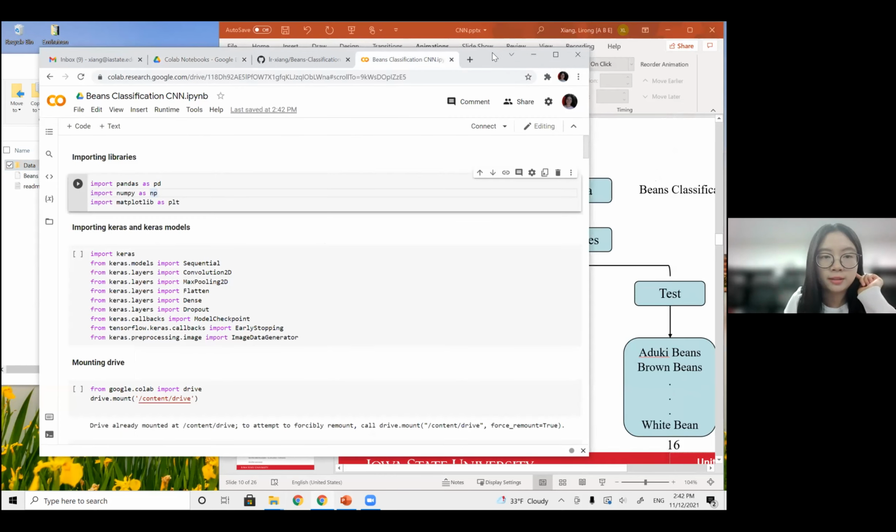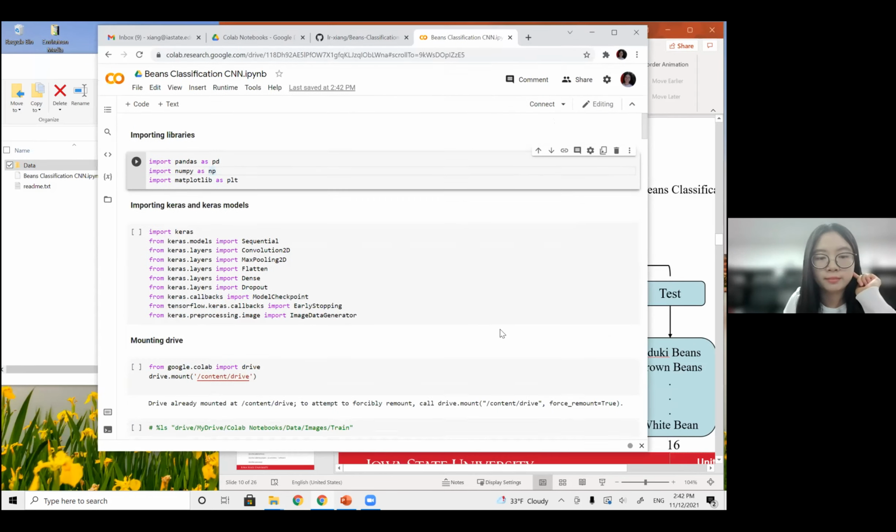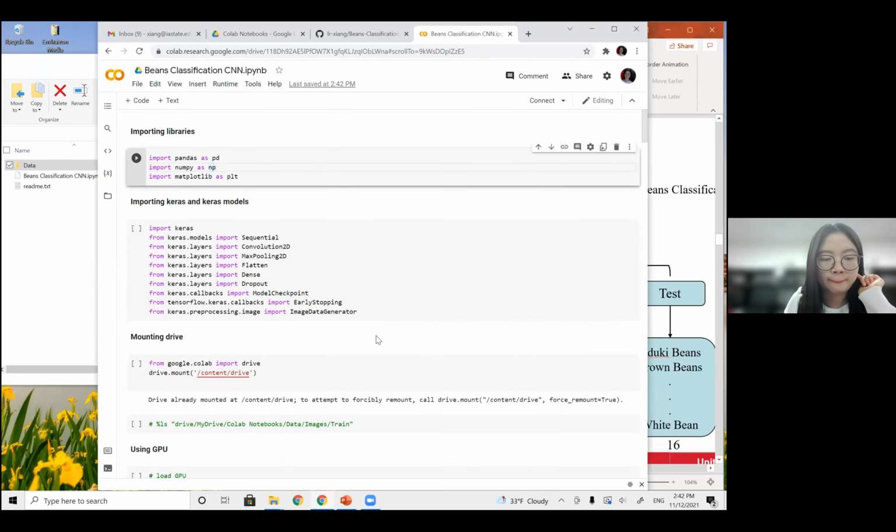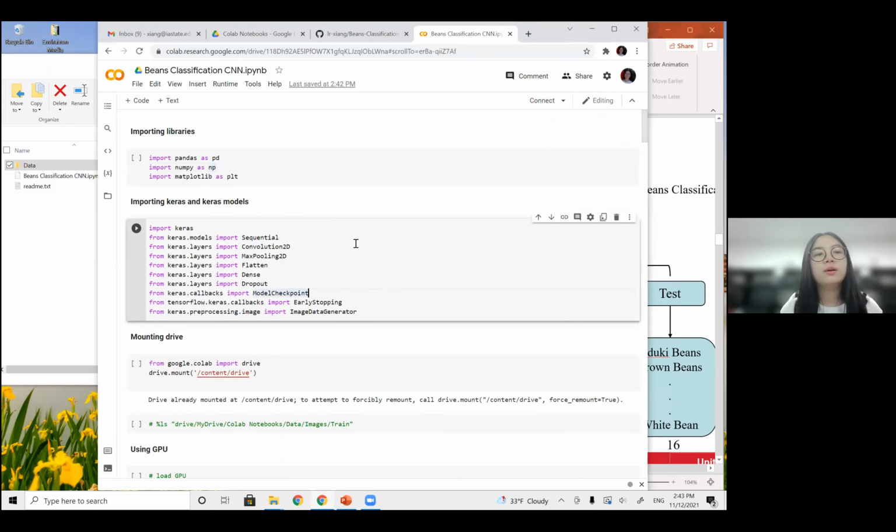Let's take a look at the code first. I sent the source code to you because I don't want you to type in those code line by line during this workshop, but I do want you to have a general idea about how this code works and try to interpret the output.